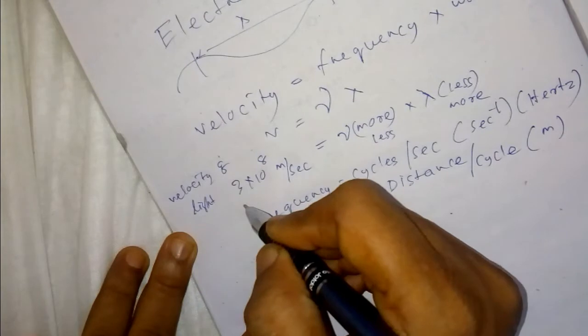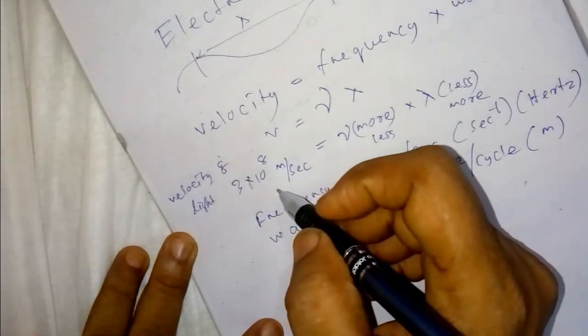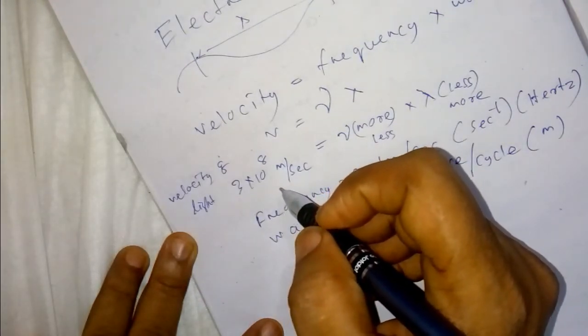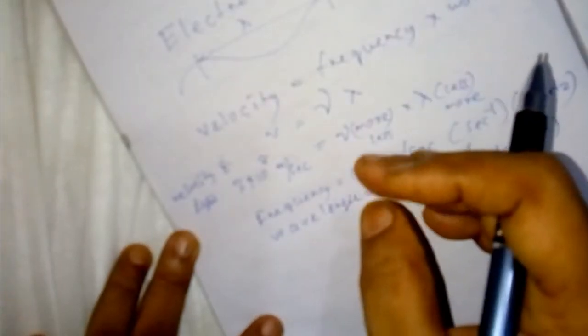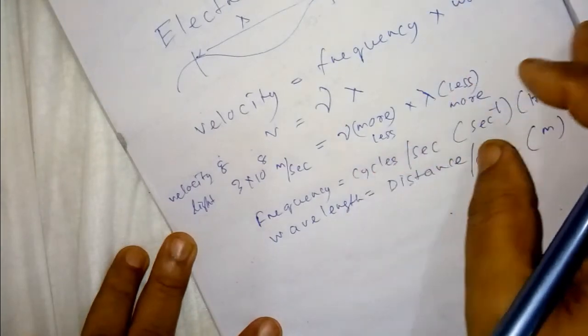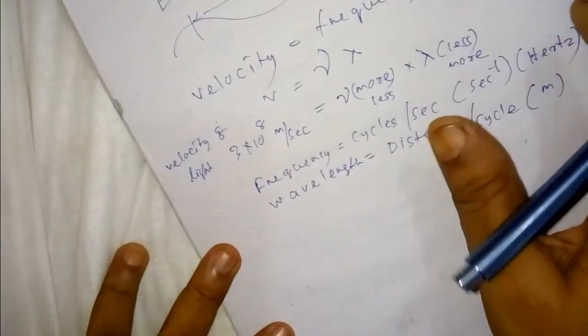Light can travel through vacuum, and it can also penetrate through a medium. When it penetrates a medium, it may be absorbed.